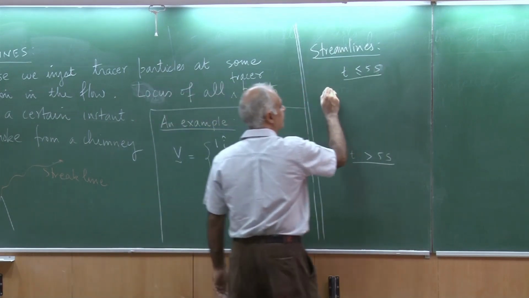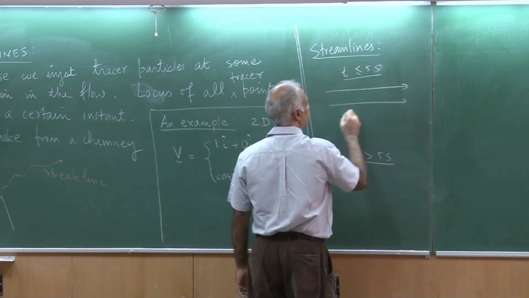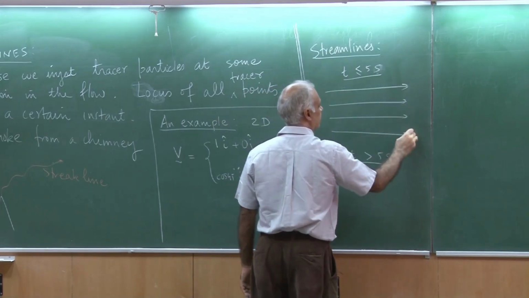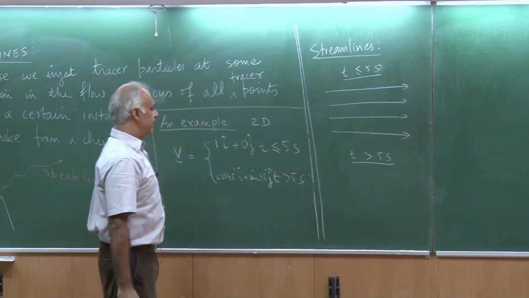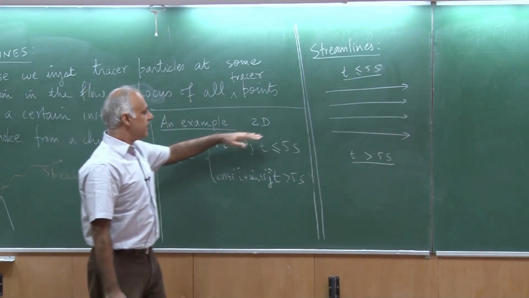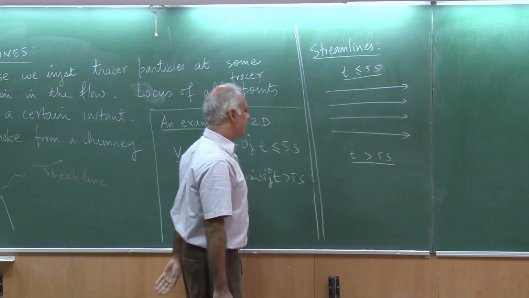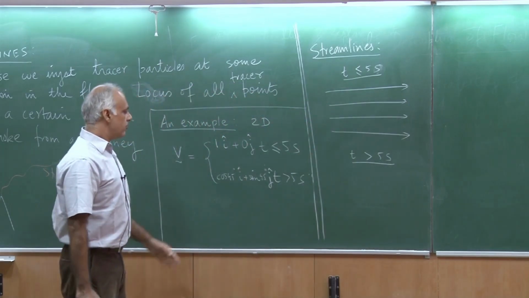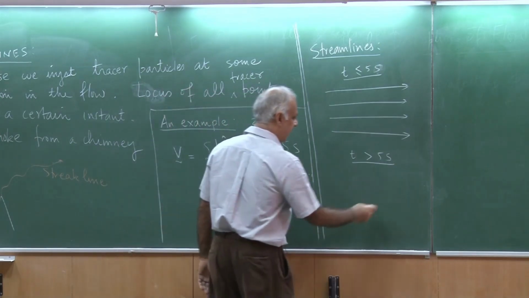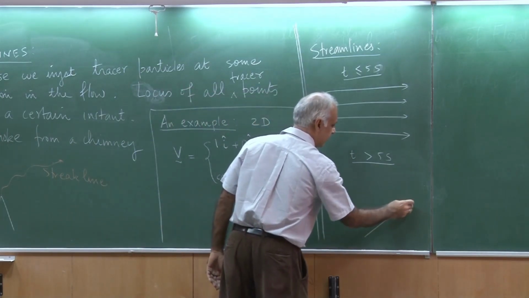These streamlines are simply these lines over here, because tangents to these give me the direction of the velocity, as simple as that. For t greater than 5 seconds, I would have to draw these lines at 45 degree angles.